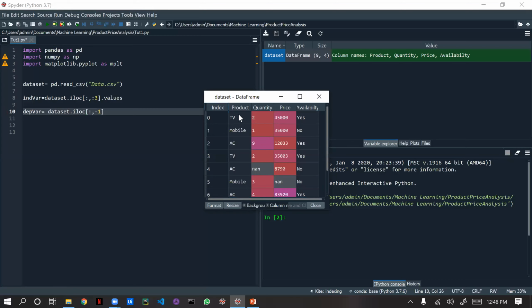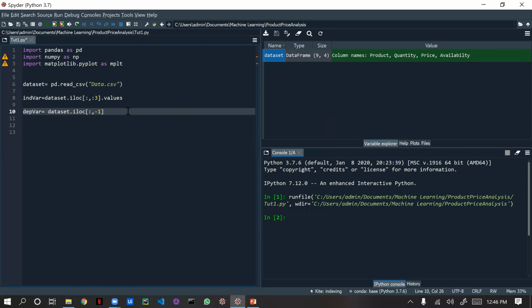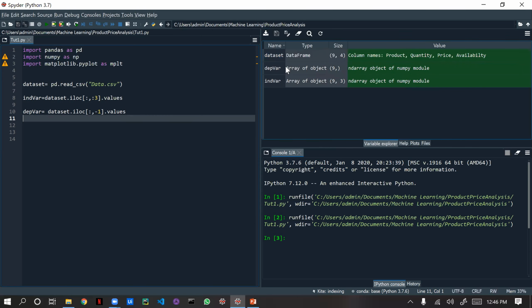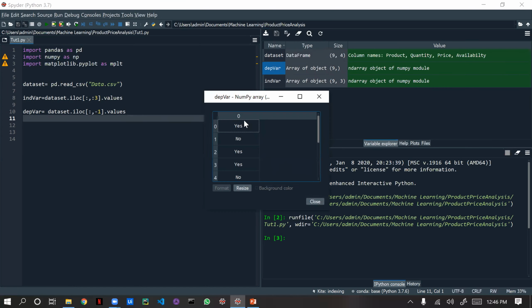Okay, if it is -1, it will go behind this index, and this is the -1 column. So in this way we can take the last column, and same .values. So now we have created two variables, dependent and independent. We'll run this code and see. Yeah, here it is. Here you can see two variables have been generated. This is the dependent variable with all the values of the availability column, and this is the independent variable with all the others: product, quantity, and price.